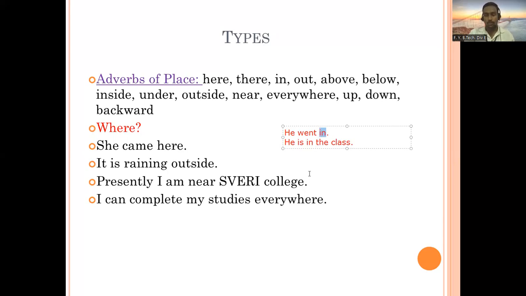Yes, her house is across the road. Yes, that is also true. Across is talking about the place. But also try to understand what I'm trying to say. Across can be a preposition also. So here, what example you gave? Her house is across the road. Just check whether it is an adverb or a preposition, because adverbs talk about action. They modify action, they describe action. So I don't think in her house is across the road, across is an adverb of place, but it can be a preposition. So check it. All right, pay attention here.